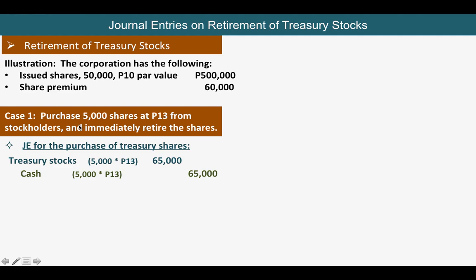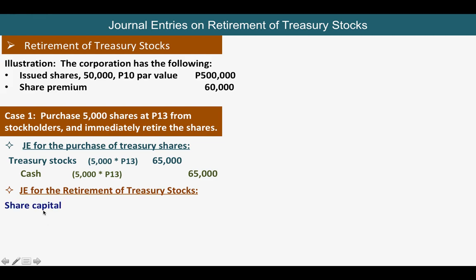Now here, it says to immediately retire the shares. So the journal entry for the retirement: retirement means you are not selling it anymore. Retirement means that the company is not keeping it. So what will be reduced is the share capital. You are retiring this, so you have to credit this. You have to zero out these treasury stocks.